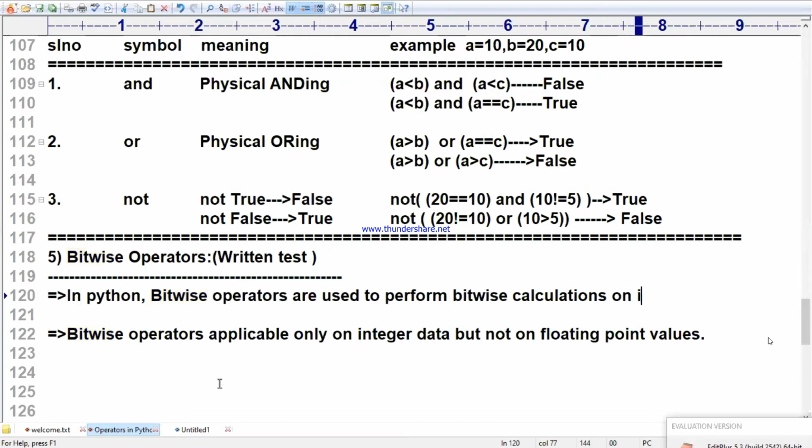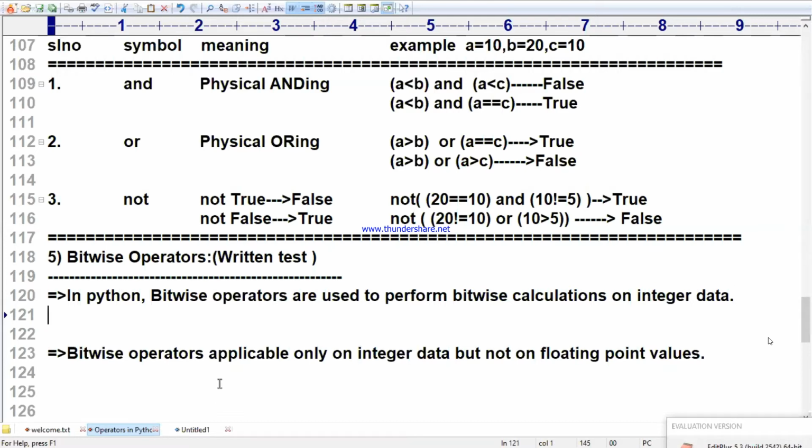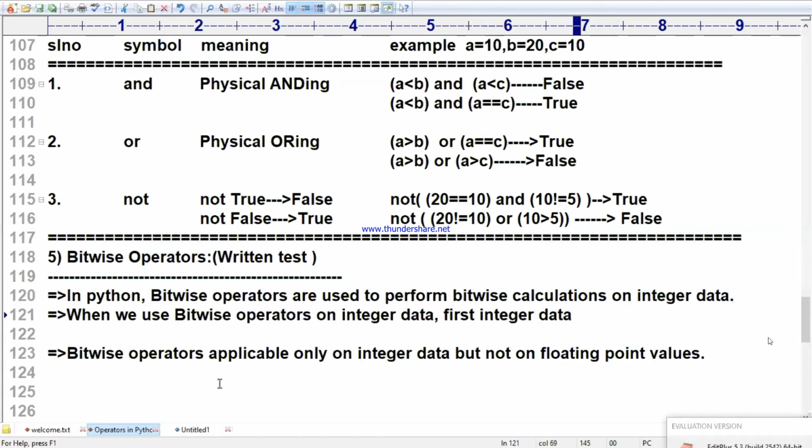Bitwise calculations on integer data. How is it done, sir? When we use bitwise operators on integer data, first the integer data is converted into binary format.